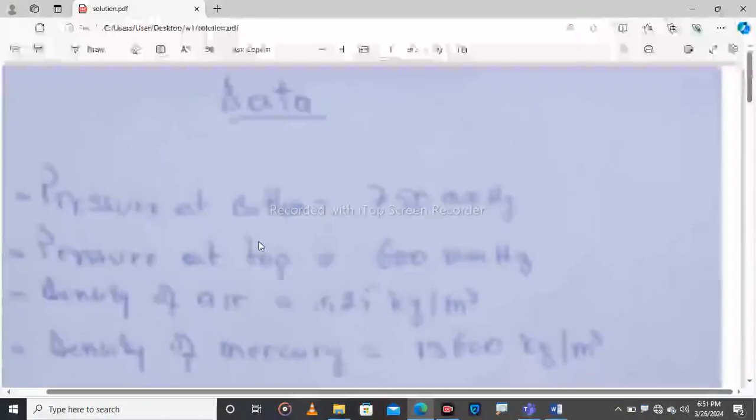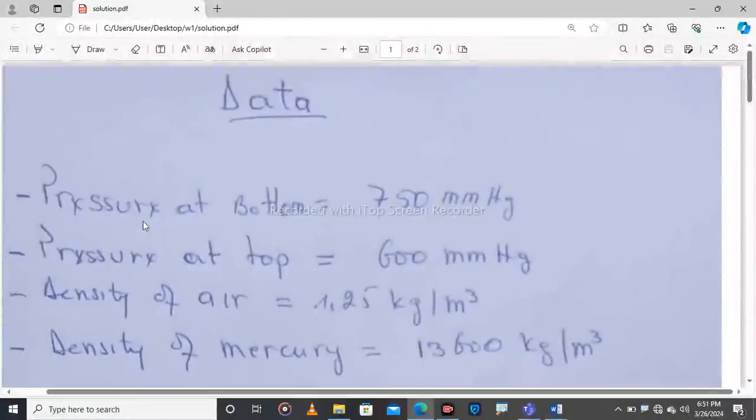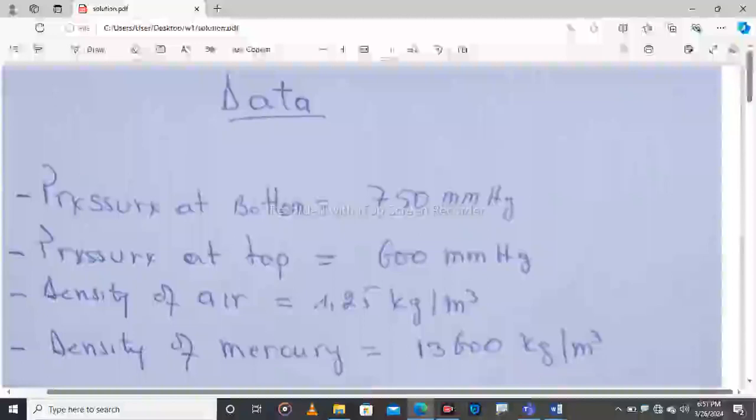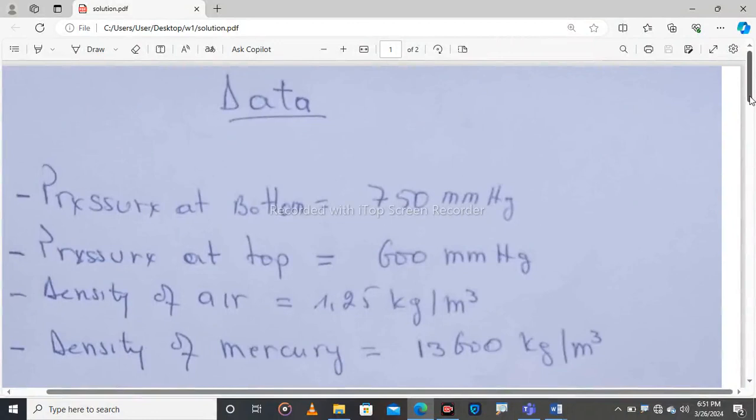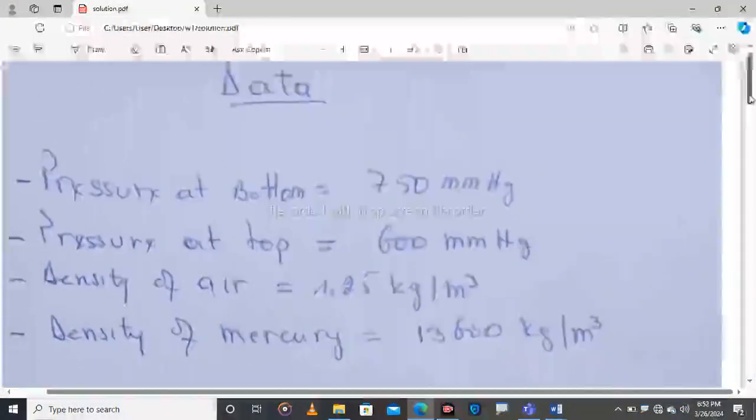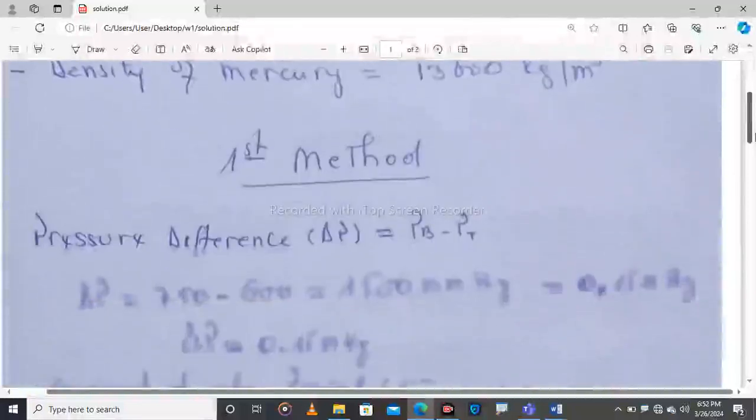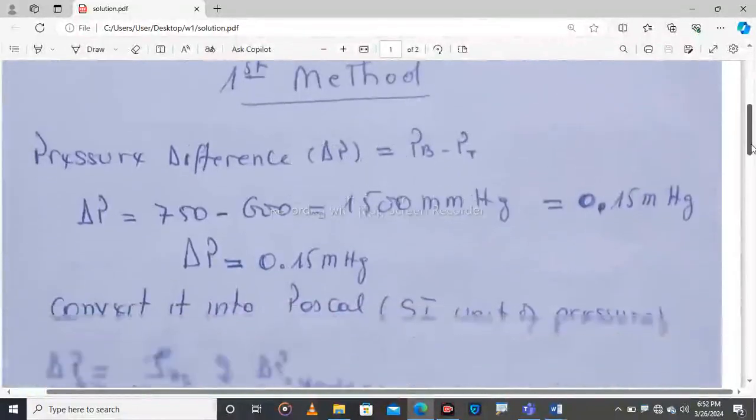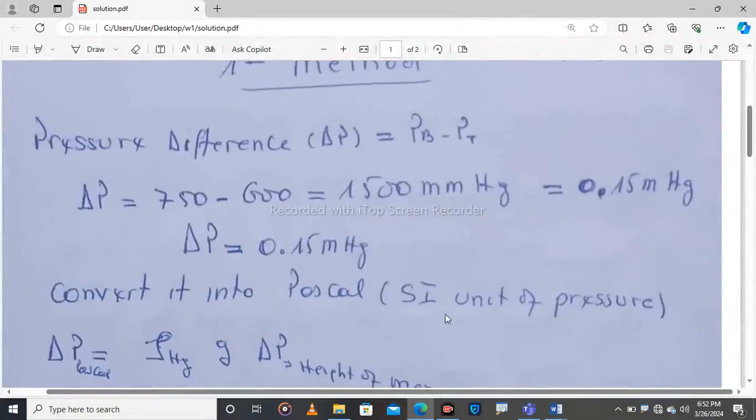In the data given, we have a pressure at the bottom or at the base, a pressure at the top, a density of air, and a density of mercury. This means that all data are well recorded. So we have many methods that we can use to solve this problem, or to find the height of the mountain. The first method, as you have seen,